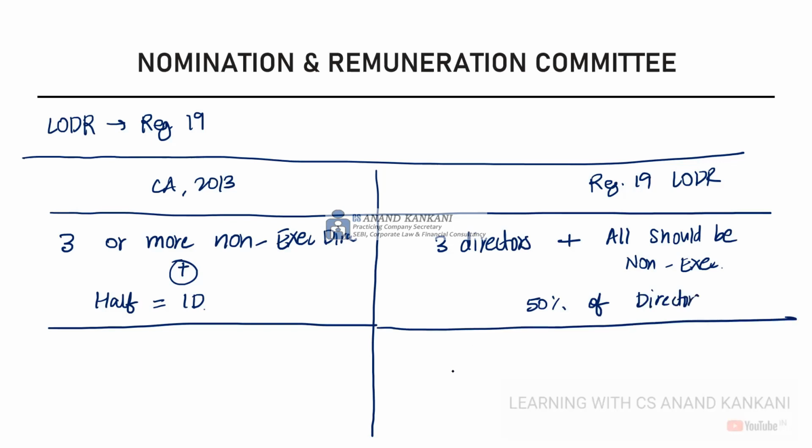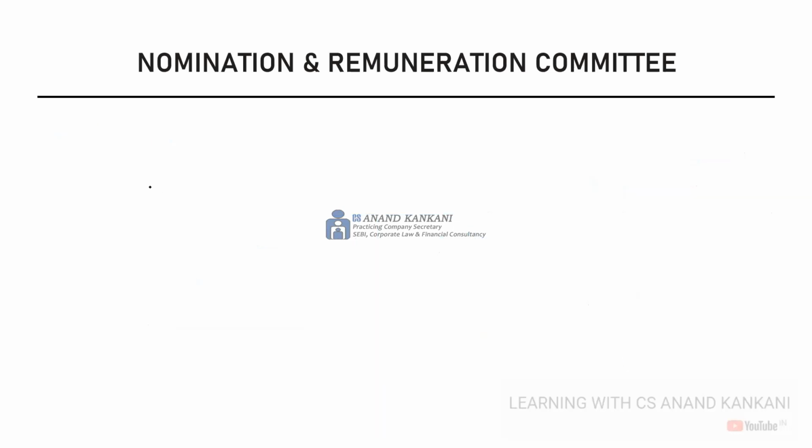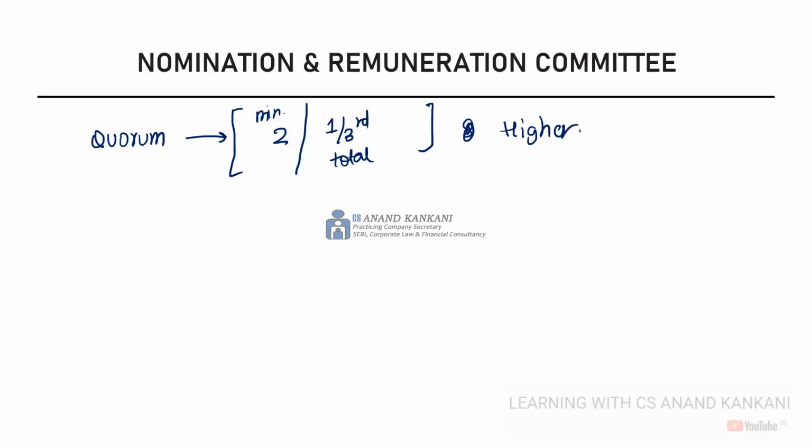Apart from that, the chairperson of the committee should be an independent director only. With respect to the quorum, it will be either a minimum of 2 members, or 1/3 of the total strength, whichever is higher.